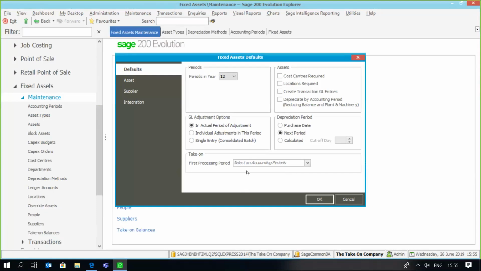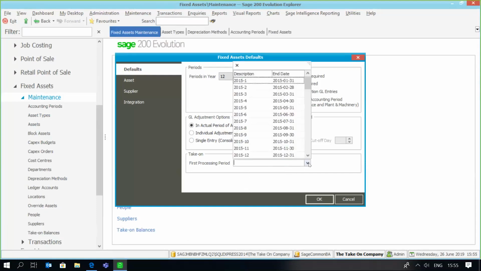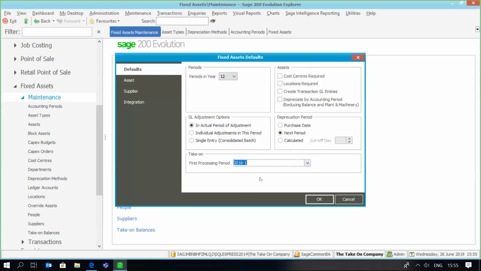So very importantly, I'm going to make my first processing period, then my existing periods, January 2018. The system now knows that the first time I'm going to be using the application is going to be in the period January 2018.